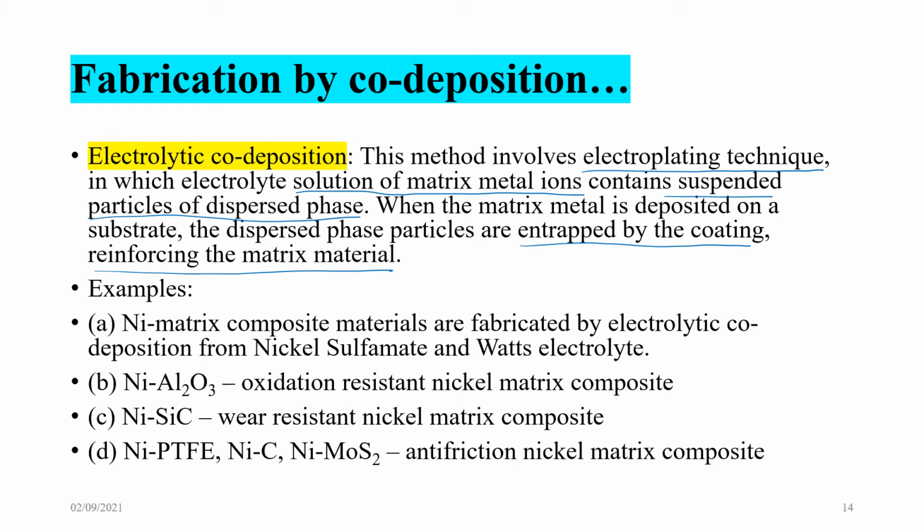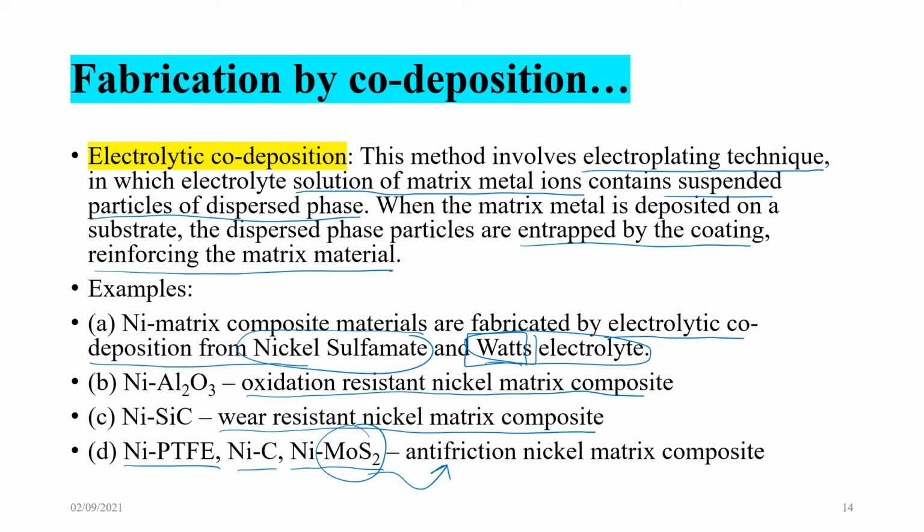So it is reinforcing at the surface level. Example, nickel matrix composite materials are fabricated by electrolytic co-deposition from nickel sulfamate and Watt's electrolyte. So that's the name of the electrolyte. Nickel alumina, oxidation resistant nickel matrix composite. Nickel with silicon carbide, wear resistant nickel matrix composite. Nickel PTFE, nickel carbide, nickel carbon, nickel molybdenum disulfide.